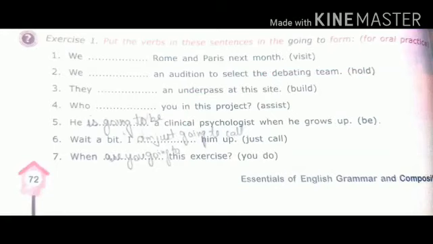Exercise number 1. Now we are going to do exercise number 1, page number 72 in the new book. Put the verbs in these sentences in the going to form. Do these fill-ups in the book only. Do it neatly. We are going to visit Rome and Paris next month. We are going to hold an audition to select the debating team. They are going to build an underpass at this site. Who is going to assist you in this project? He is going to be a clinical psychologist when he grows up.